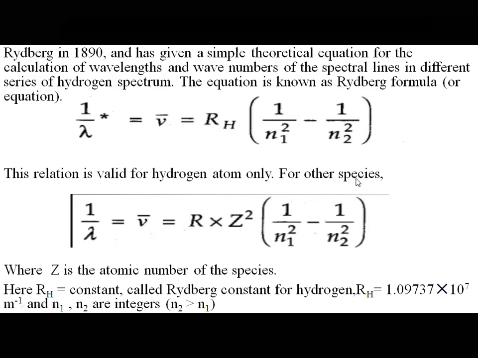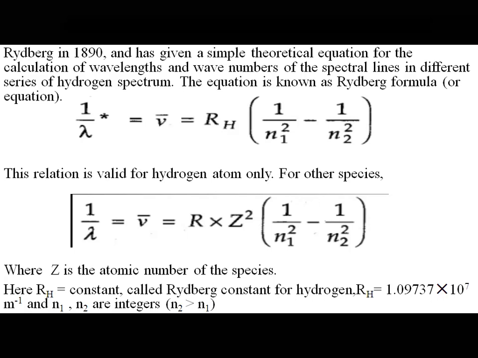If you have other species, then there is one additional term, that is Z square. What does Z stand for? It stands for the atomic number of the species. Here RH is the Rydberg constant for hydrogen, and the value of the Rydberg constant you can write as 109,737 per centimeter, or 1.09737 into 10 raised to 7 per meter.